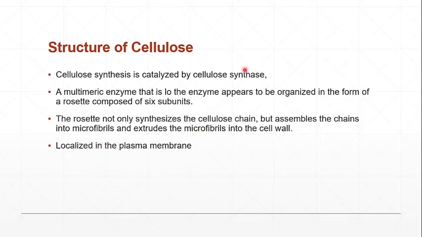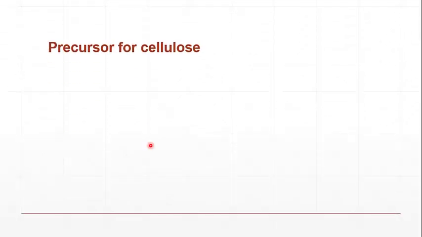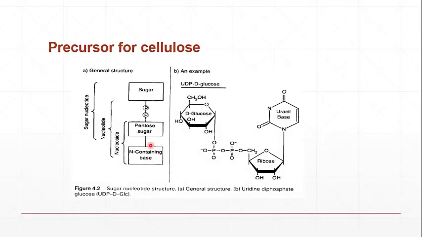So as far as the cellulose synthase is concerned, we have discussed that its site of location is the plasma membrane. It is present in the plasma membrane. At one end it is facing the cytoplasm of the cell, and at the second end it is facing the cell wall. So at one end there is the cytoplasm, and at the other end there is the cell wall.